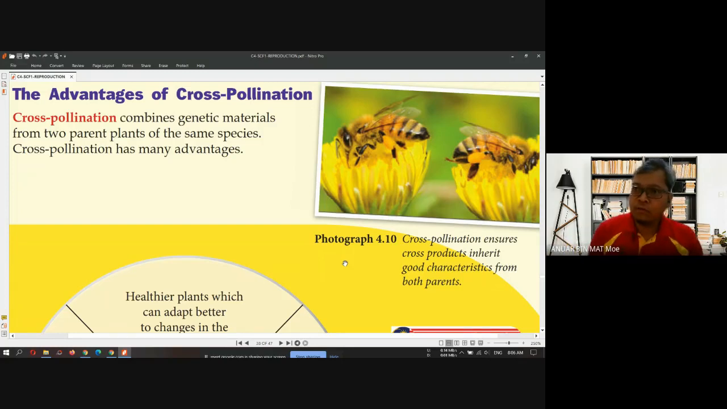Self-pollination meaning that the pollen grain from the anther is transferred to the stigma in the same plant. Where the cross-pollination is the transfer of pollen grain from anther from one plant to another plant in the same species. But cross-pollination happen only between plant in same species. But different breed is okay.